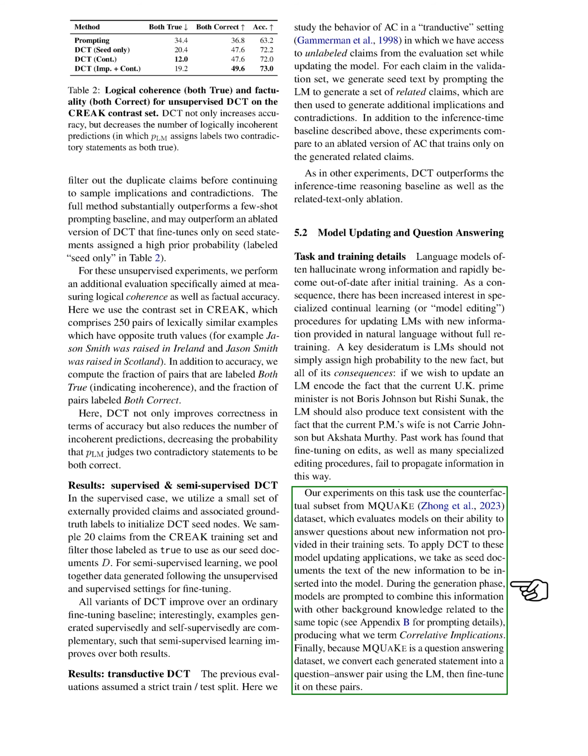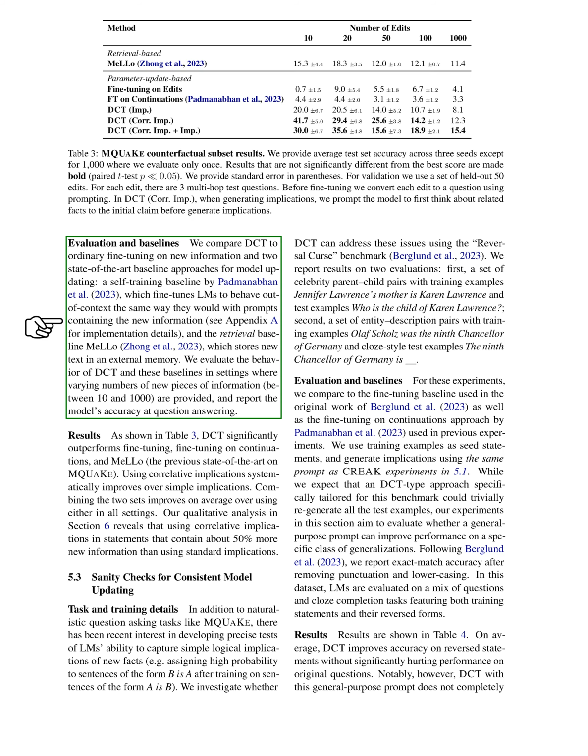Section: Evaluation and Baselines. We're comparing our method, DCT, with standard fine-tuning and two other advanced methods for updating models. One of these methods is a self-training approach that adjusts language models to behave the same way with or without prompts containing new information. The other method, called Mellow, stores new text in an external memory. We tested DCT and these other methods by providing them with different amounts of new information, ranging from 10 to 1,000 pieces, and then assessed their accuracy in answering questions.